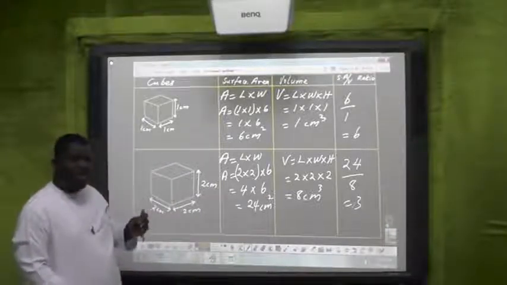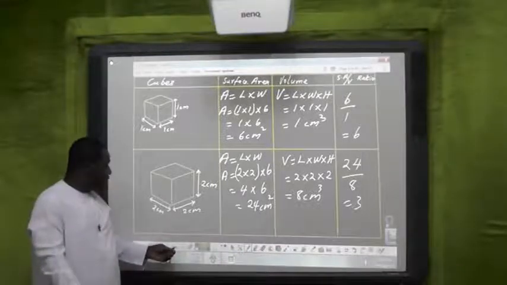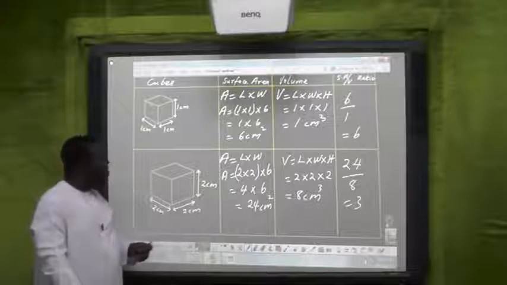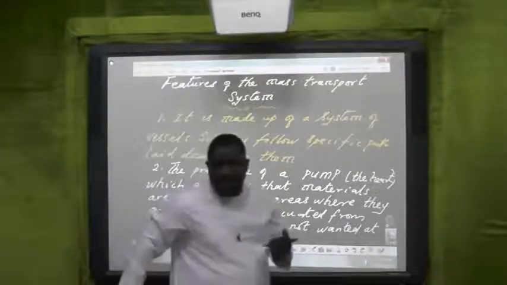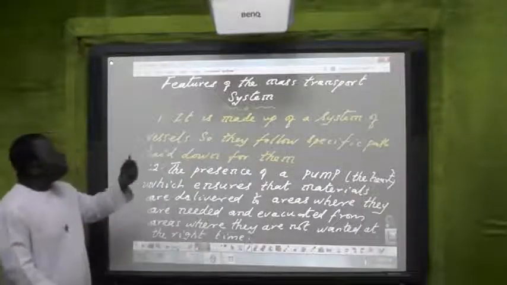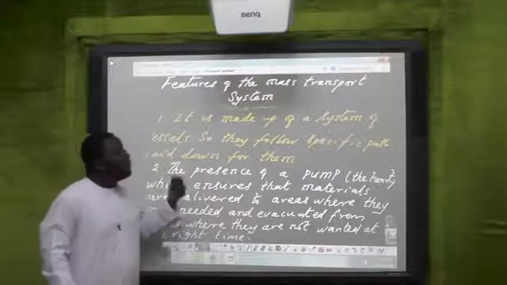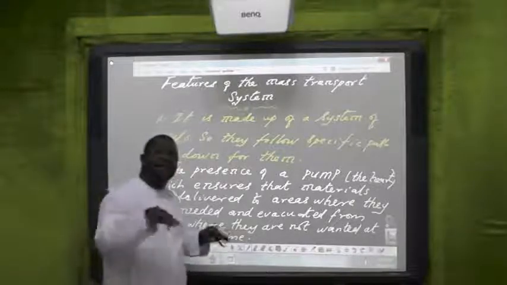Now, this system, let's look at the features. As I told you earlier, 1, it is made up of a system of vessels. So how does that help? They follow specific paths laid down for them.